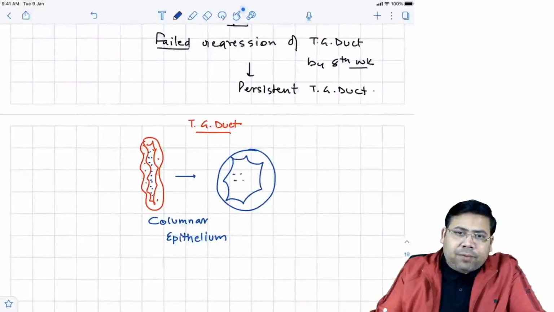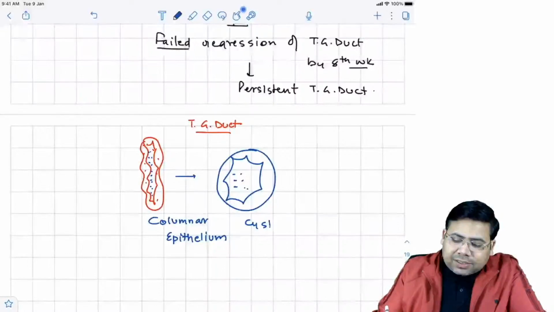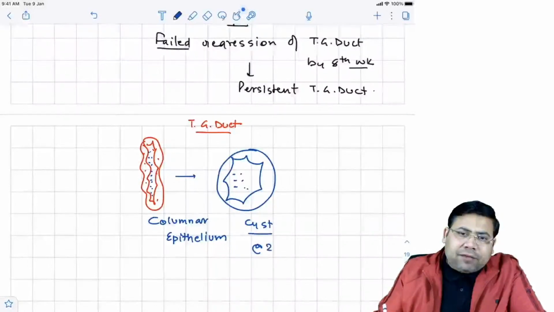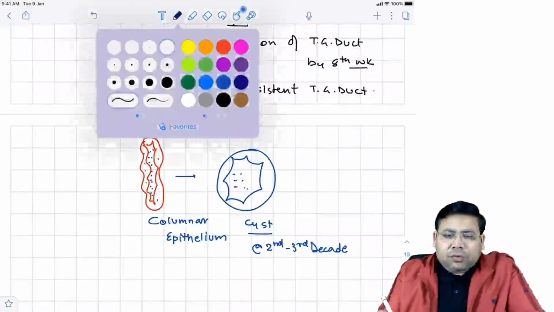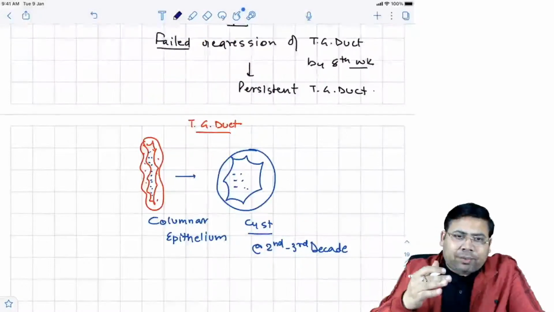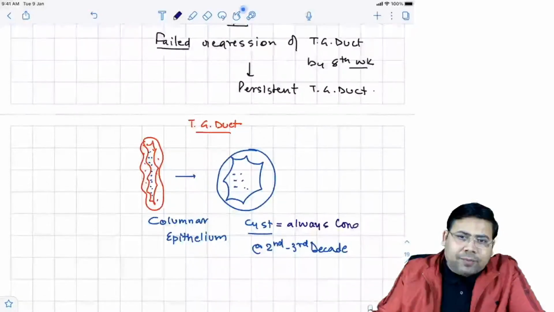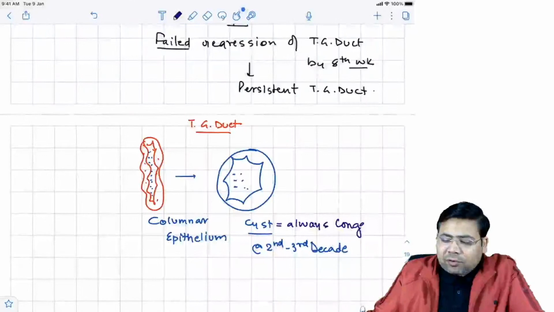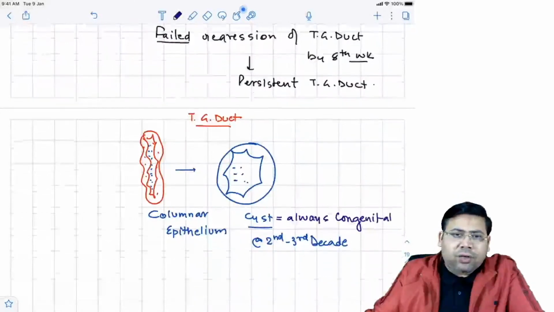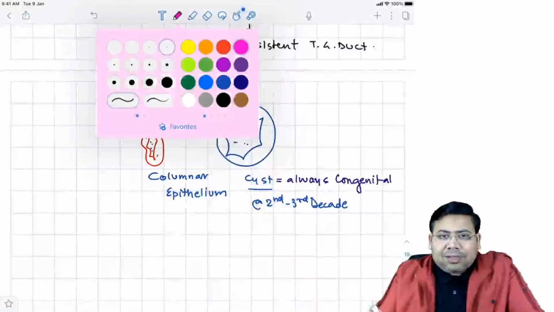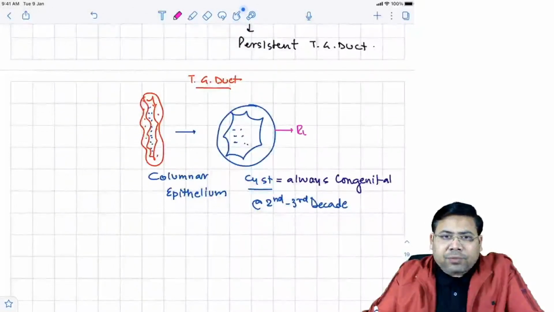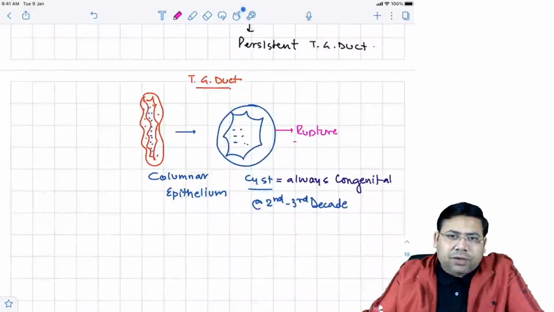Always remember that a cyst is never present at the time of birth. A cyst develops around the 2nd to 3rd decade. But the foundation stone of the cyst is laid right after birth, and therefore the cyst is always congenital. If there is a persistent thyroglossal duct, it has to convert into a cyst. But the cyst will eventually rupture.